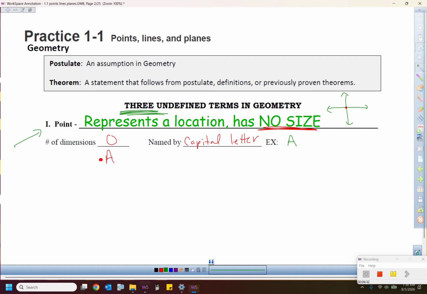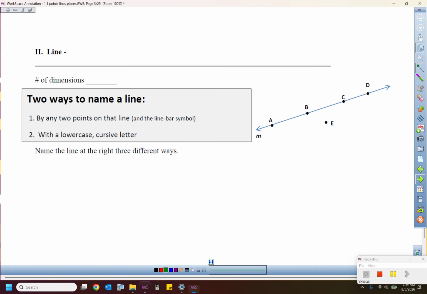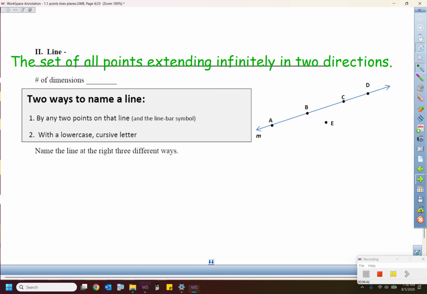They made it up. So the second one, which we're very familiar with, we graphed a bunch of these back in our algebra days, is a line. A line is the set of all points extending infinitely in 2 directions. And you can always pause the video to write this down. By the way, there will be vocab tests in this class. It's kind of weird, because if you don't know what the words mean, this subject will be very, very difficult. So lots and lots of vocabulary. So the set of all points extending infinitely in 2 directions is a line.